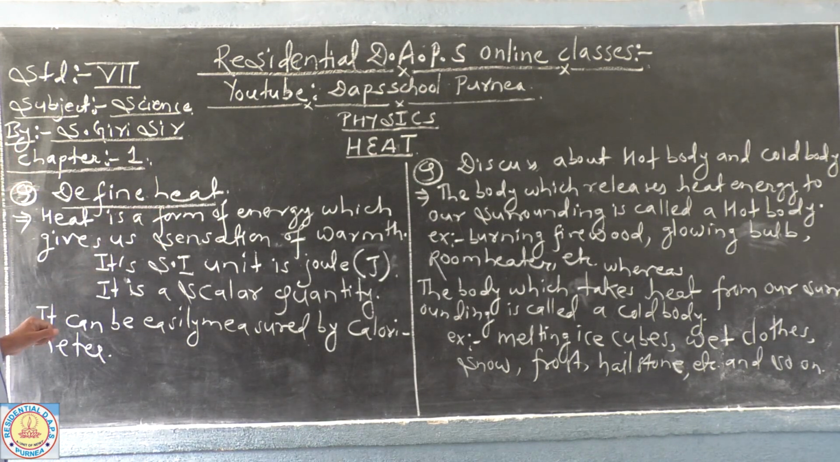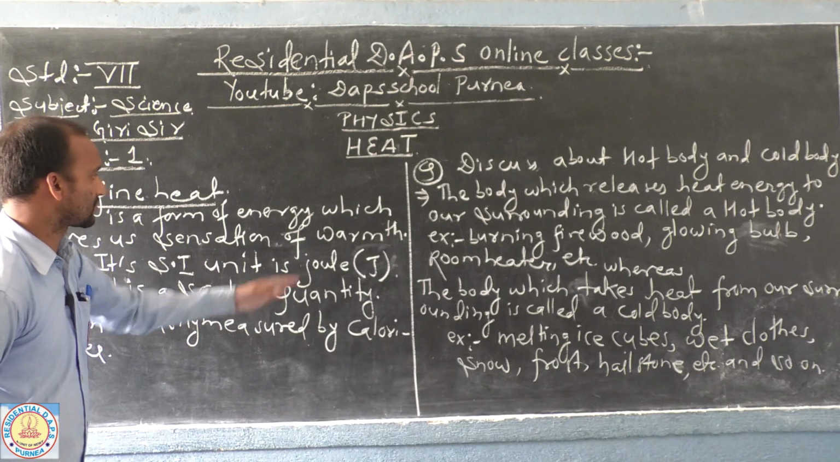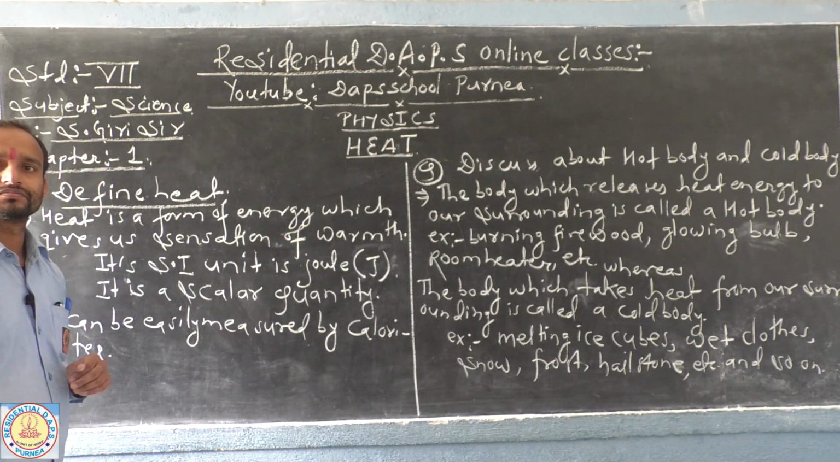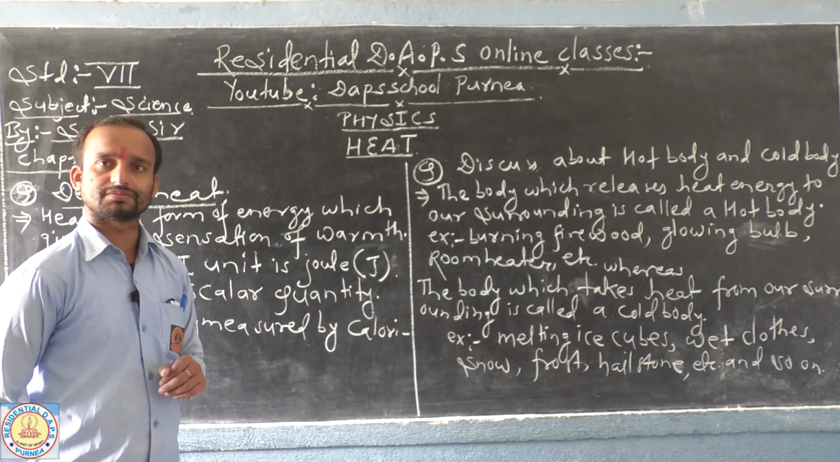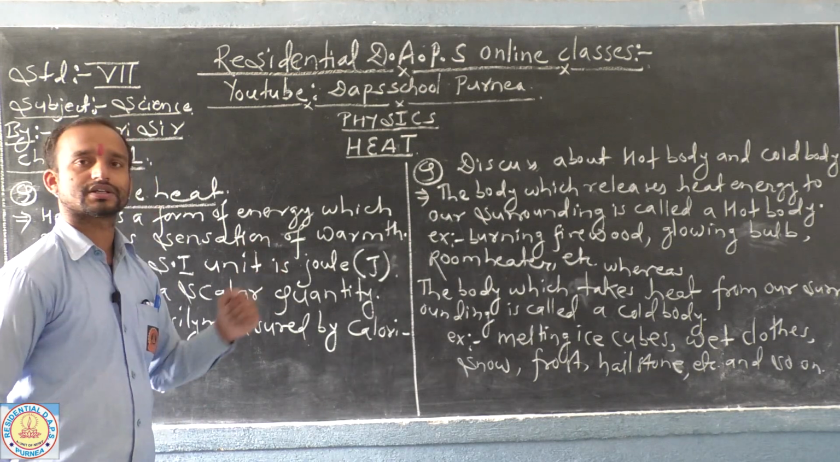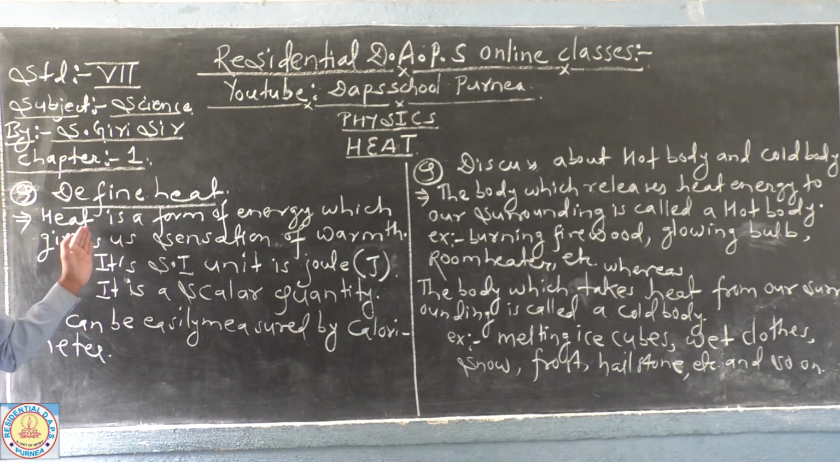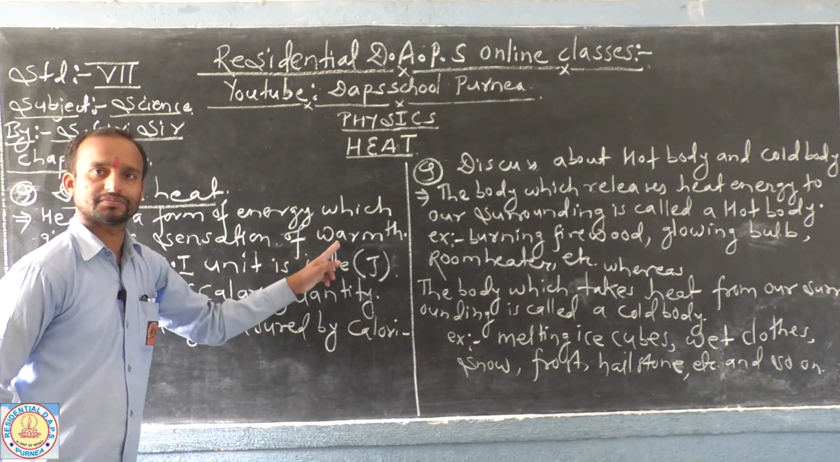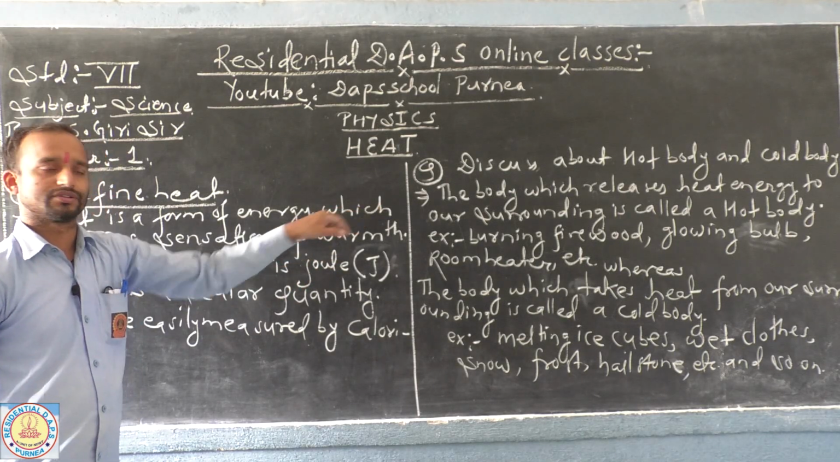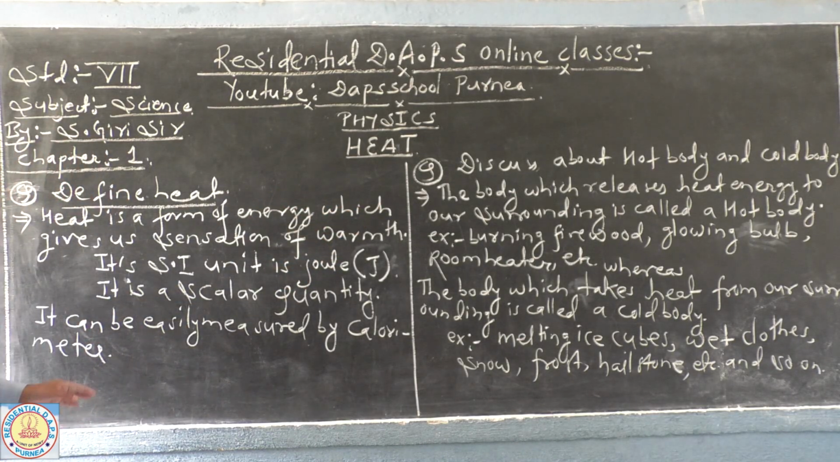Here is the definition. Here I have written, heat is a form of energy. It is a form of energy which gives us a sensation of warmth. There is a great use of energies in our life, and one form of energy we are going to discuss is heat energy. Heat energy is radiated from the hot body. Later on we will discuss the hot body and the cold body.